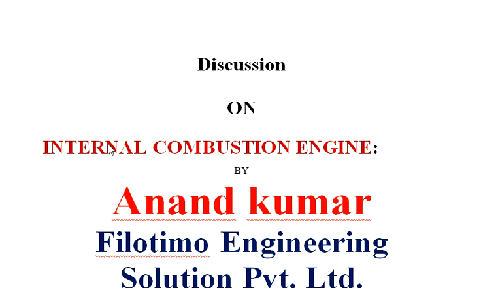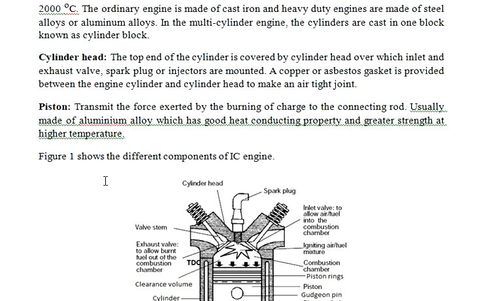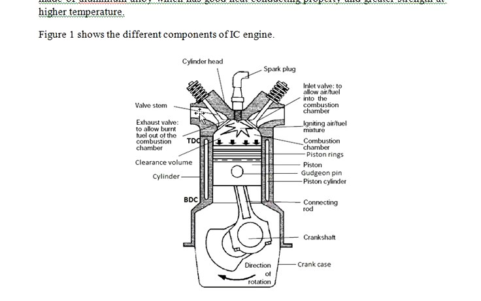Let us know the parts of the engine, which are the main components of an IC engine. Here we can see this is the spark plug, this is the crankshaft, piston, inlet valve, exhaust valve, and this is the cylinder where the piston moves up and down. To and fro motion occurs in this area.